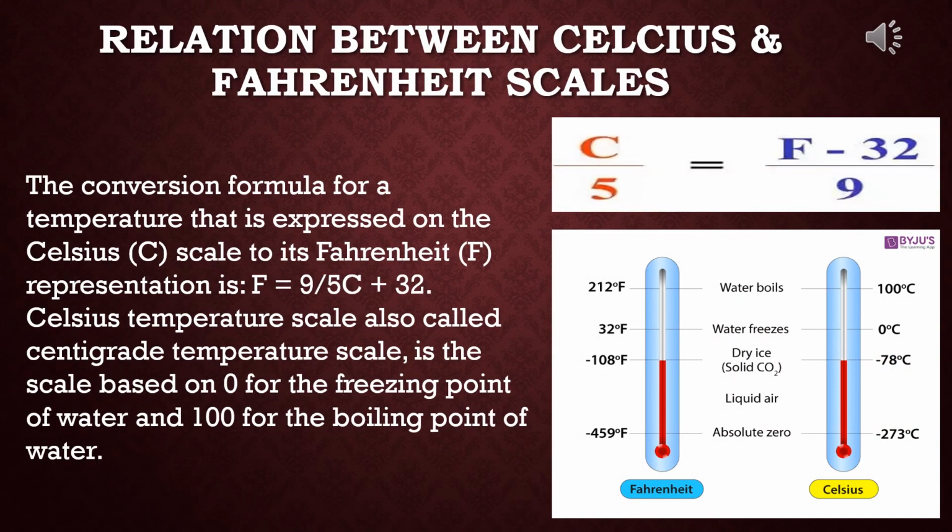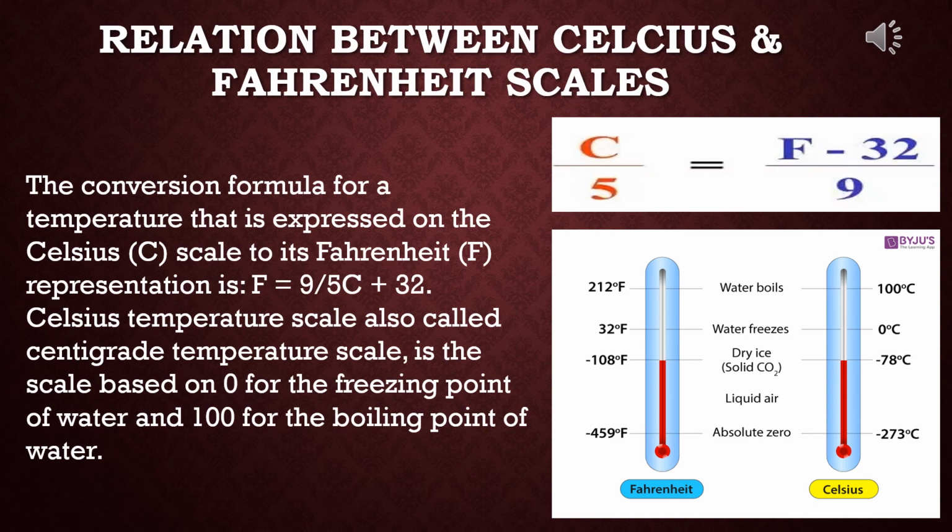Relation between Celsius and Fahrenheit scale. Always remember, this is a very important relationship. Sums may come on the basis of this. The conversion formula for a temperature that is expressed on the Celsius scale to its Fahrenheit representation is F, F means the temperature in Fahrenheit scale, is equal to 9 by 5 Celsius plus 32.